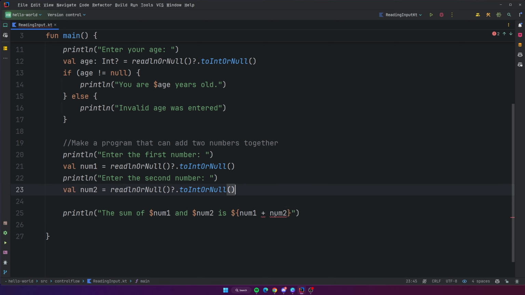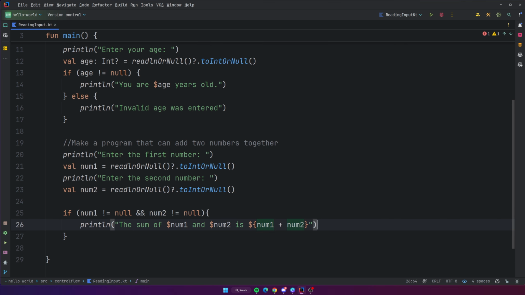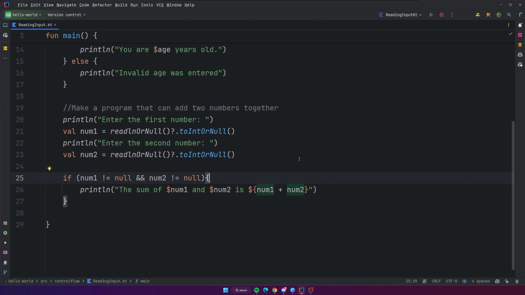And now it's just warning us because we're trying to add together two nullable numbers. So let's just try checking to see first if num1 is not equal to null and num2 is not equal to null. Then we'll go ahead and print out the sum of those two numbers, okay? So let's go and try this out, see what happens.